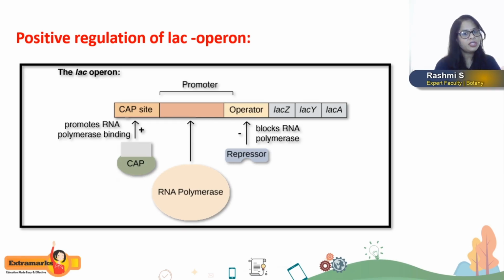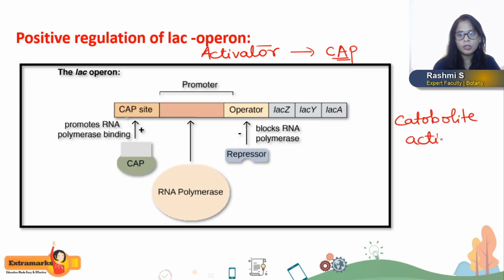There is one more phase of lac operon gene regulation, which is called positive gene regulation, and that takes place with the help of an activator protein, because we call it positive gene regulation when an activator binds, isn't it? That activator protein which brings about positive gene regulation of the lac operon is called CAP, that is catabolite activator protein.